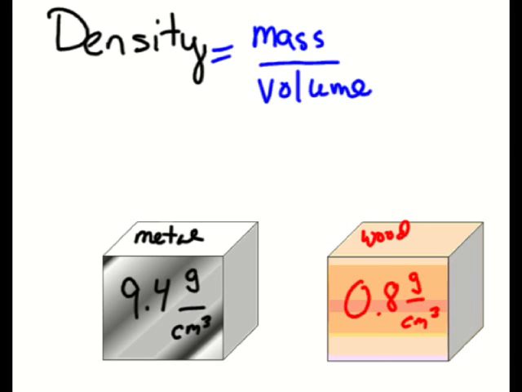So in review, density describes the mass per unit volume of material. Metals are more dense than wood, mainly because they have more material per volume. When objects are much more dense compared to another, we know that their mass has to be larger. This concludes the video on density.